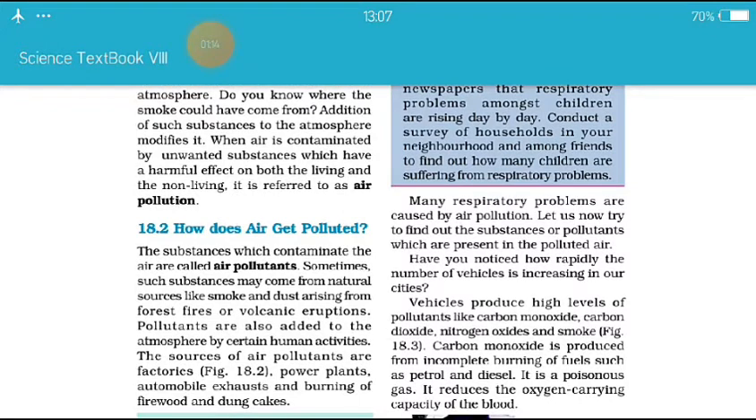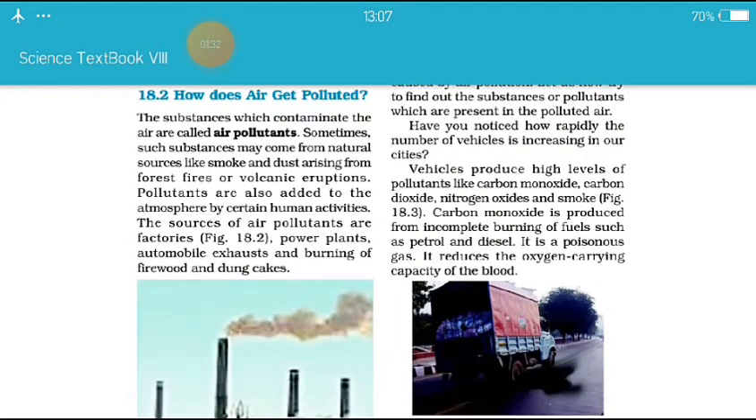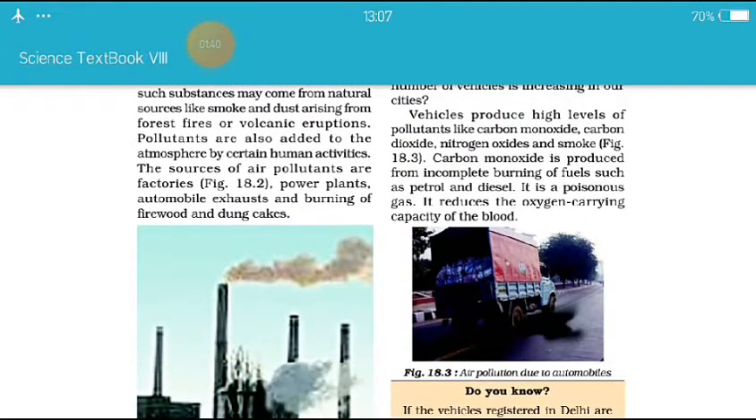Many respiratory problems are caused by air pollution. Let us now try to find out the substances or pollutants which are present in the polluted air. Have you noticed how rapidly the number of vehicles is increasing in our cities? कैसे बहुत सारे जो vehicles हैं वो धीरे धीरे बढ़ रहे हैं. Vehicles produce high levels of pollutants like carbon monoxide, carbon dioxide, nitrogen oxides and smoke.